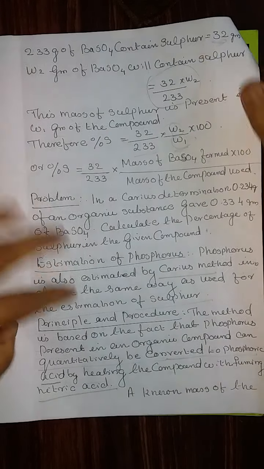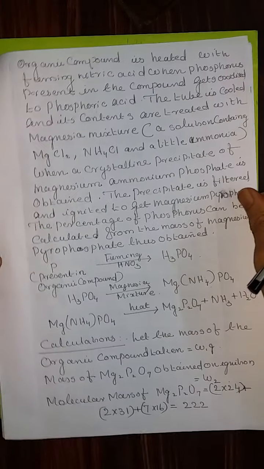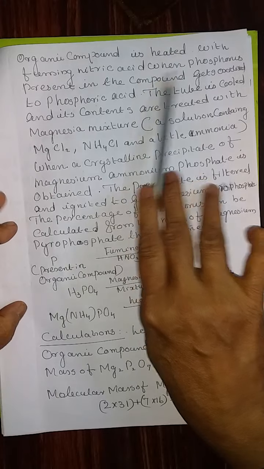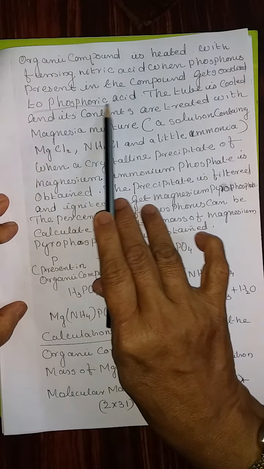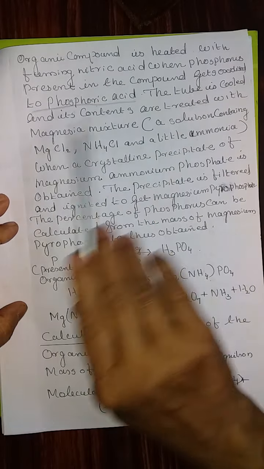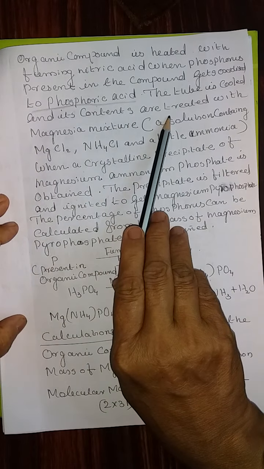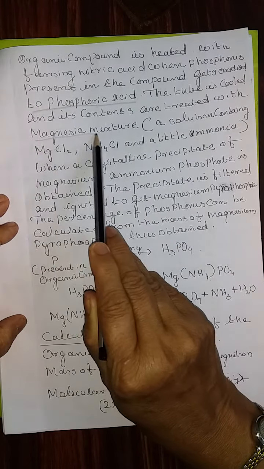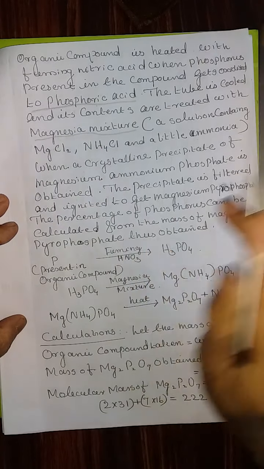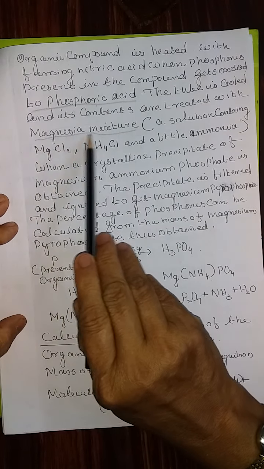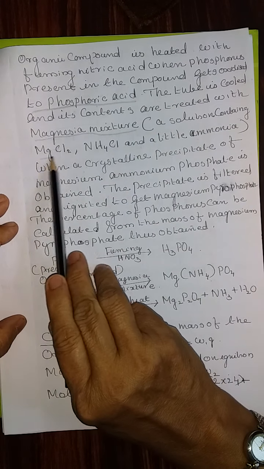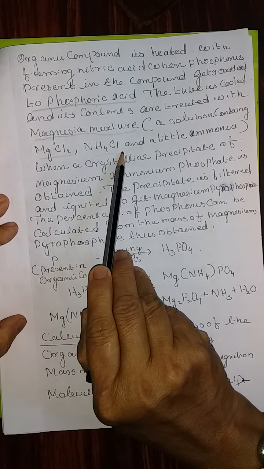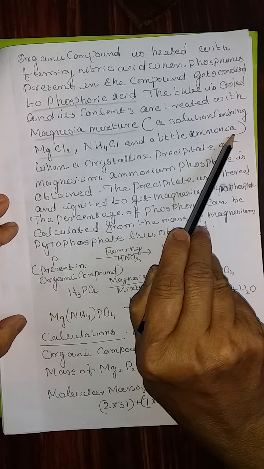A known mass of the organic compound is heated with fuming nitric acid, when the phosphorus present in the compound gets oxidized to phosphoric acid. The tube is cooled and its contents are treated with magnesia mixture. This is instead of barium chloride; here you are using magnesia mixture, which is a solution containing magnesium chloride, ammonium chloride and a little ammonia.